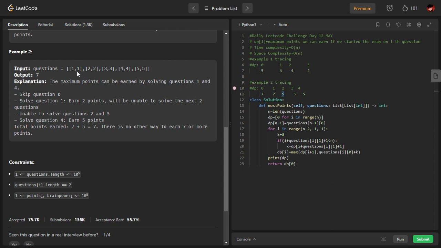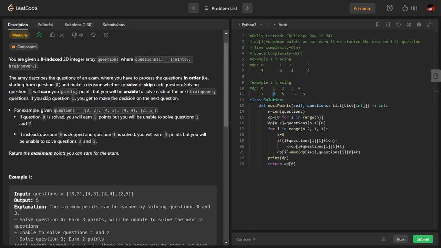The next option is I need not solve this question. I can just take the max of index 1. What is the maximum of index 1? 7. So I am taking 7. That is the basic idea here. So I am skipping question 0. That is the summary. So I have shown you how the tracing works. Now we'll code the same. Let's see how we are doing it.